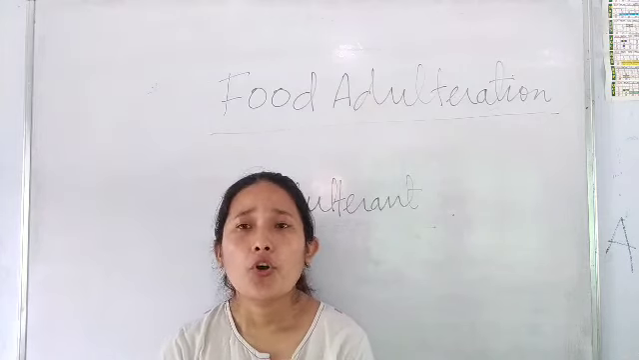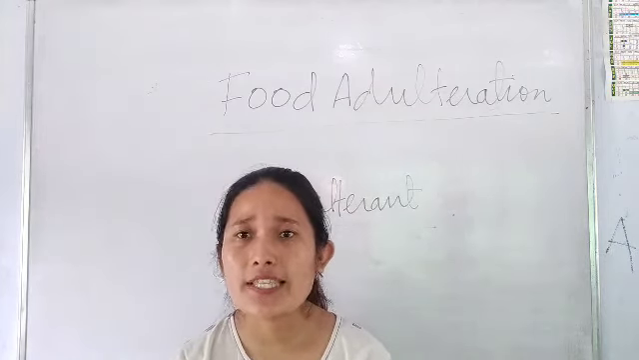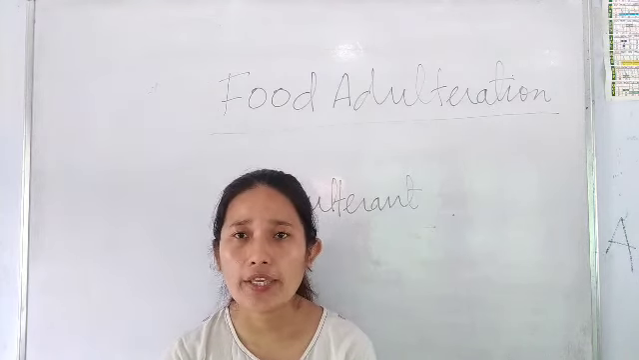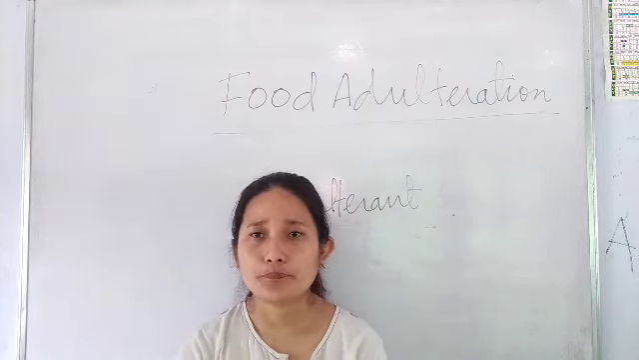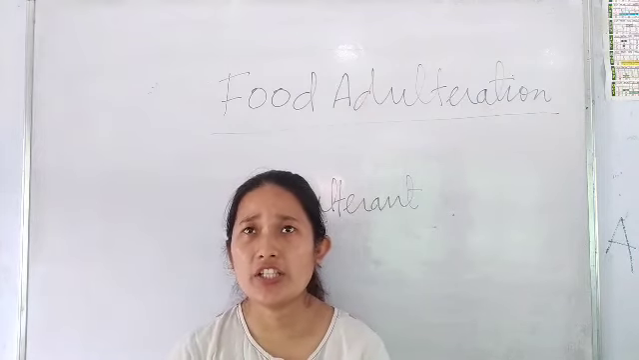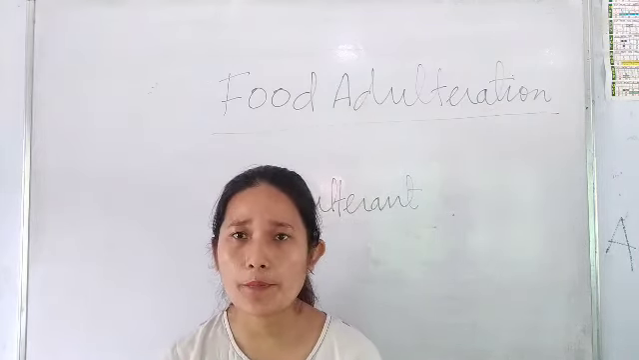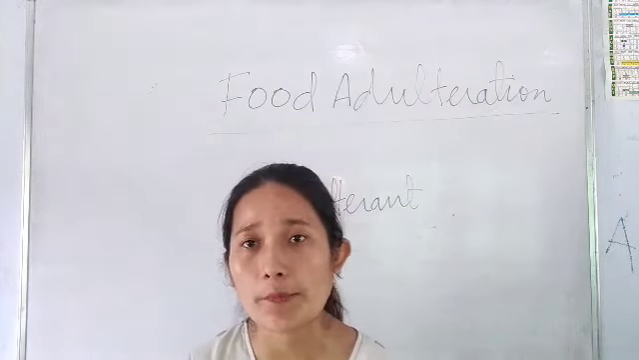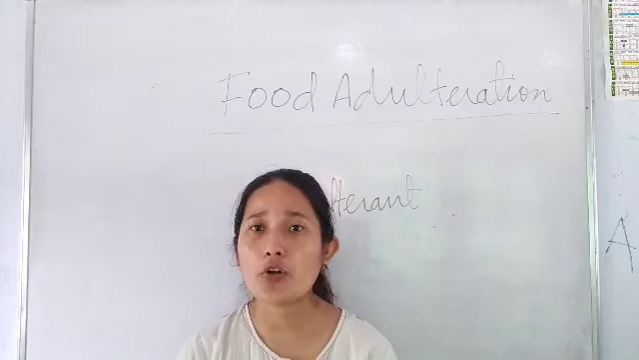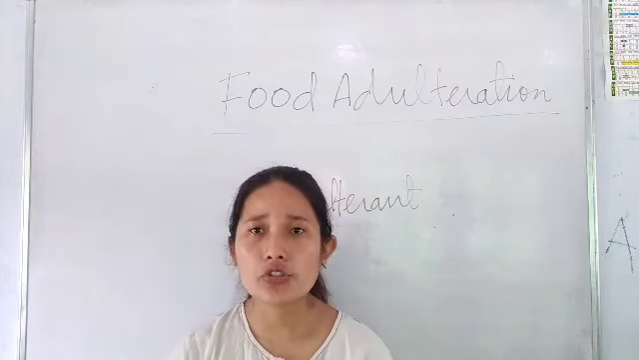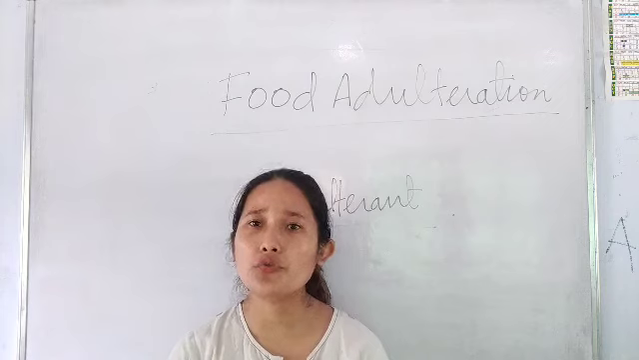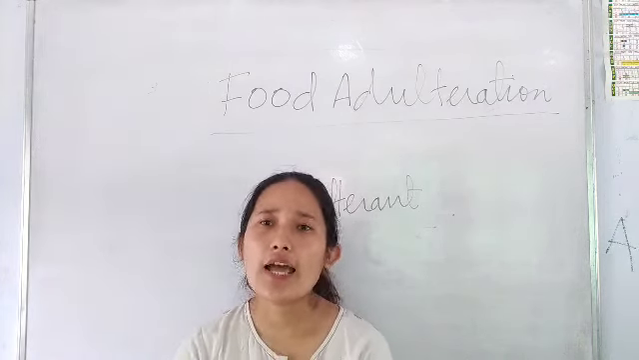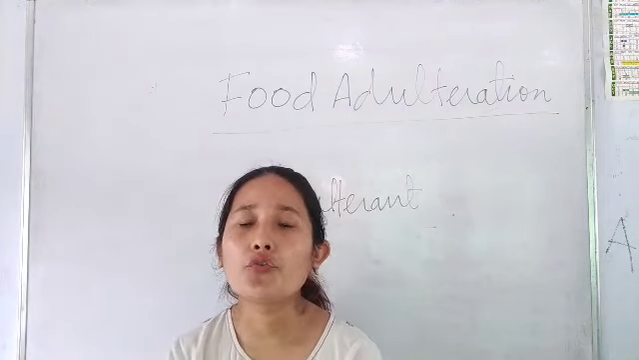Okay, now other than this, sometimes they even add harmful chemical substances to the food. Like while making chili powder, adding certain chemicals which resemble chili powder. Okay, like making a powder out of a brick and adding it. All those things, if added to the food, are going to harm our body, right? So these all are examples of food adulteration.